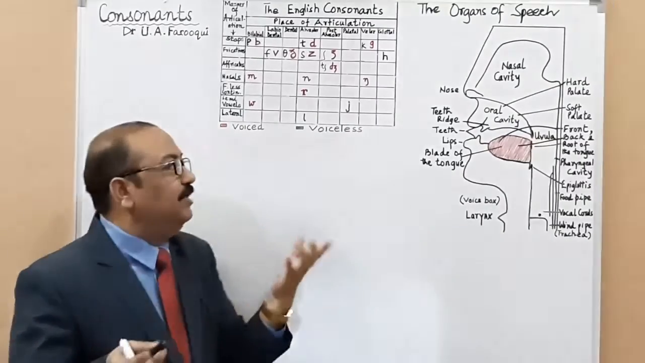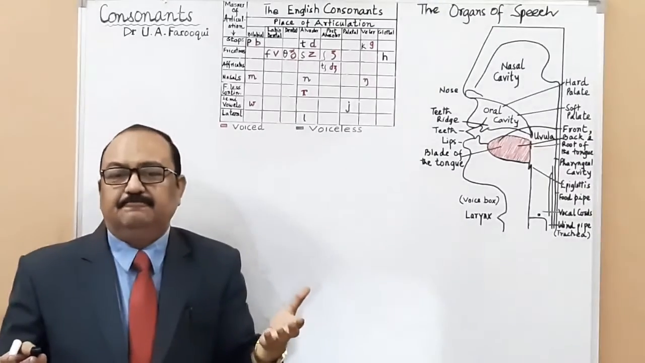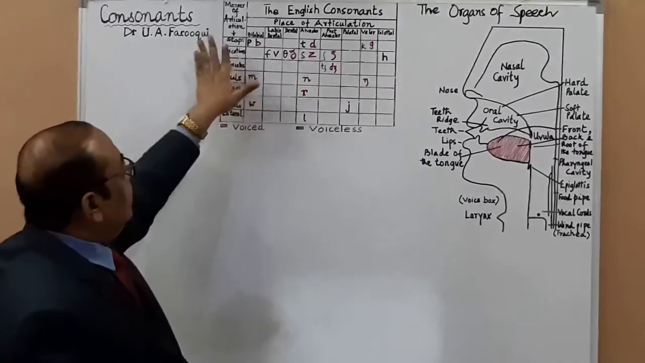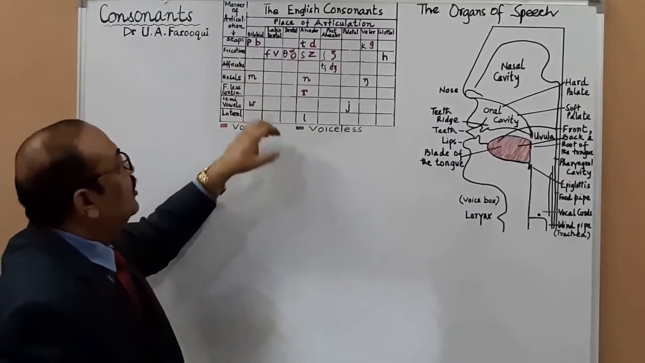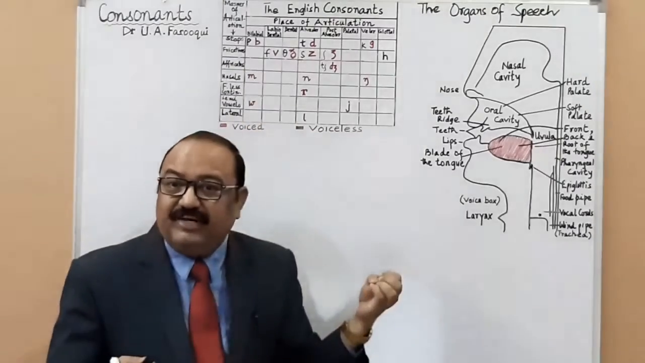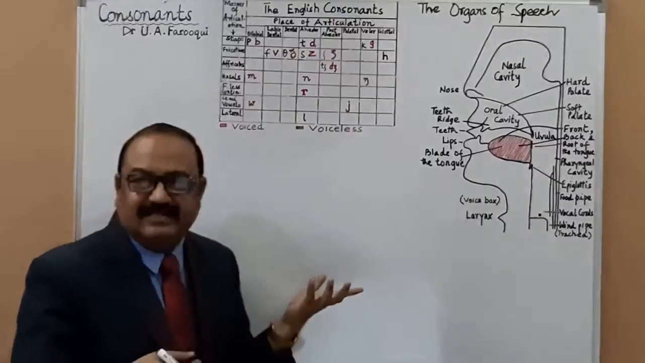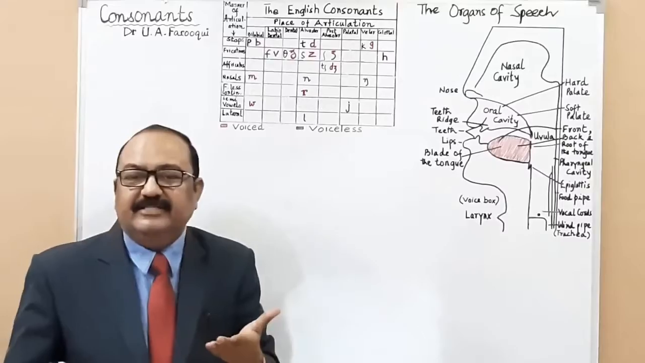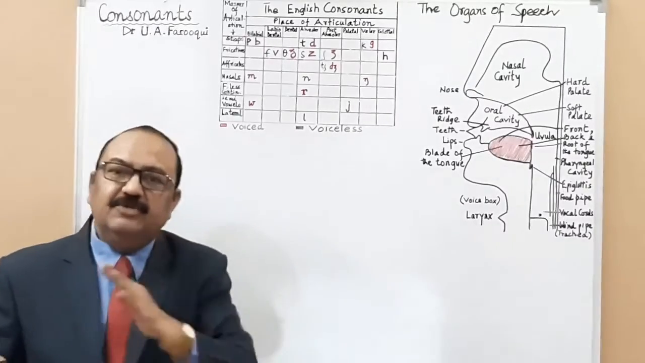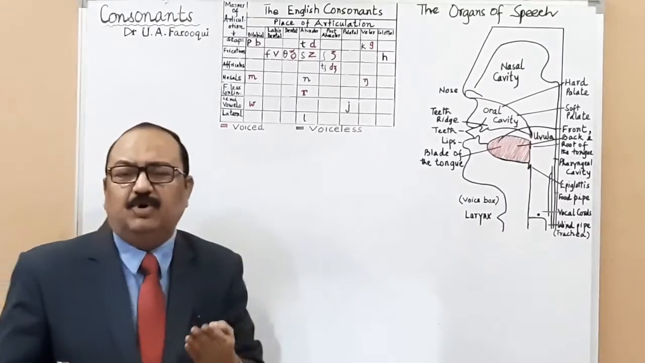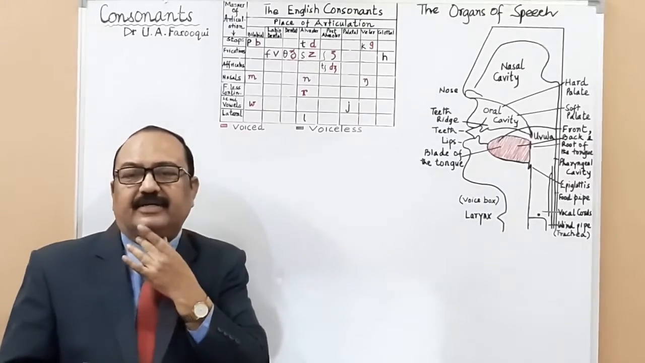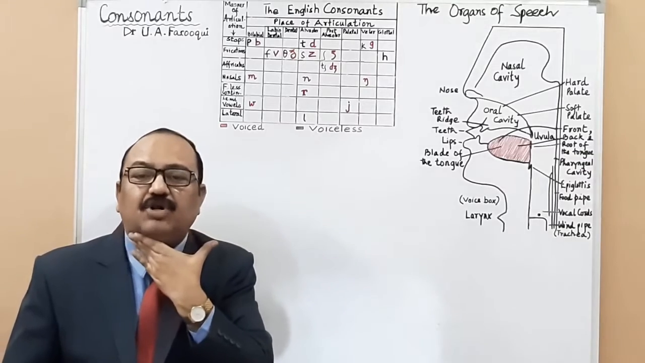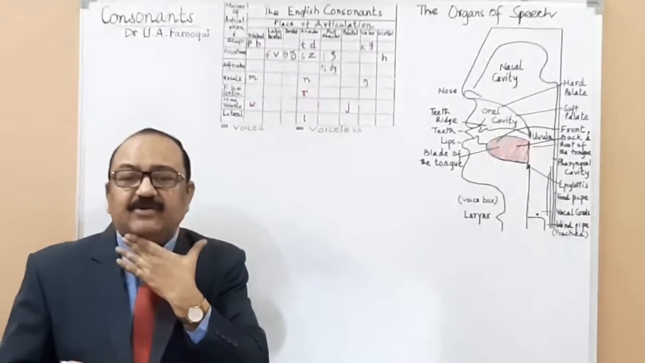So it depends on the place of articulation. Here you see 24 sounds, and all sounds are produced differently. In some sounds you have more constriction, and in some other sounds you have lesser constriction. So it varies from consonant to consonant. This also depends upon the vibration of the vocal cord. You can feel the vibration here, the vocal cord. And also the release of air.